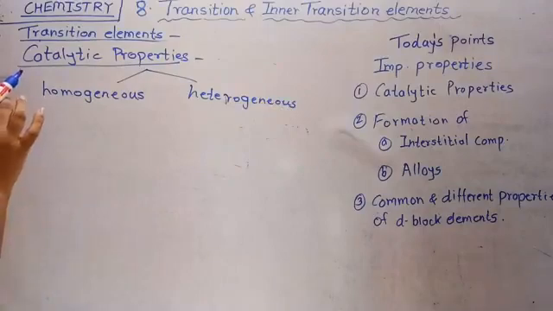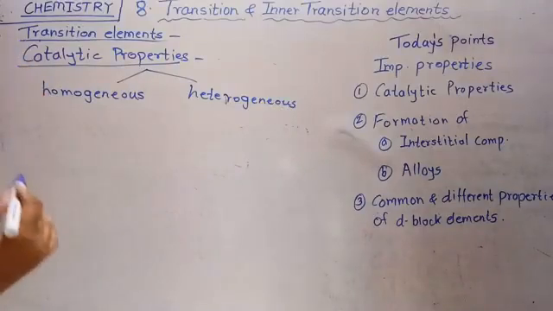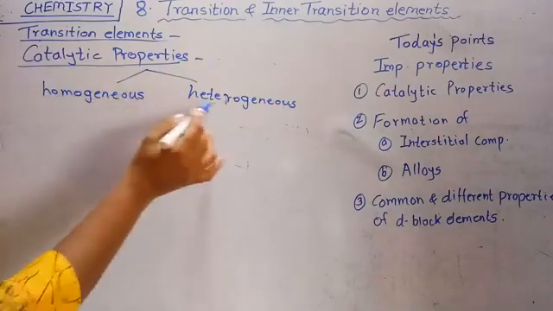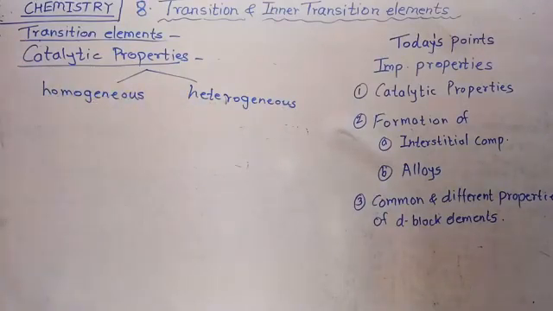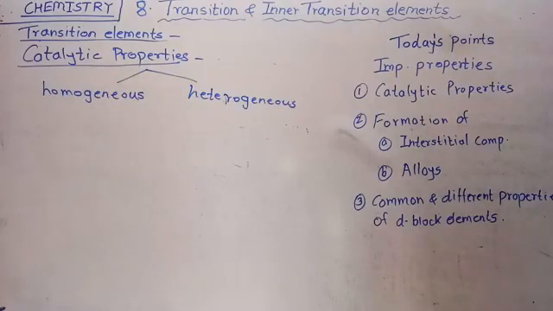The first series of transition elements, or you see all the transition elements, most of them act as both types of catalyst. They show the homogeneous catalysis reaction or they show the heterogeneous catalysis reaction. Why do they show both catalytic properties?